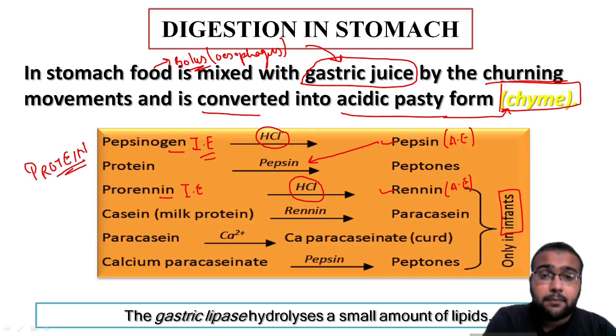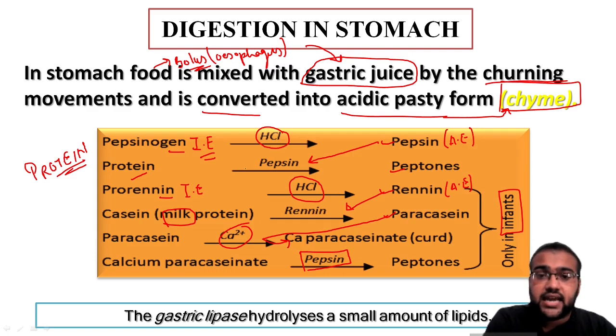In adults, pepsin converts protein into peptones, while in infants renin converts casein, which is a milk protein, into paracasein. This paracasein is converted into calcium paracaseinate by the presence of calcium, and this calcium paracaseinate is converted into peptones with the help of pepsin. Protein is directly converted into peptones by pepsin in adults, while calcium paracaseinate is converted into peptones also by pepsin.